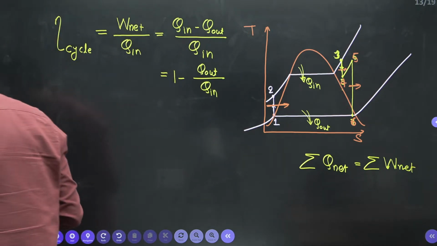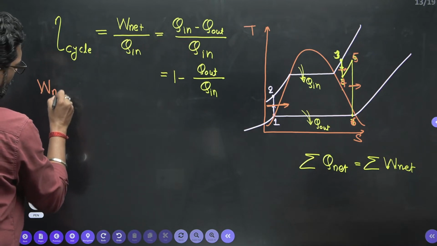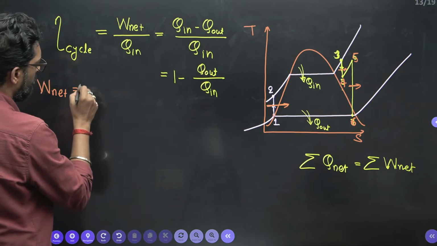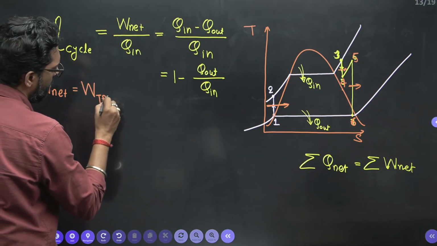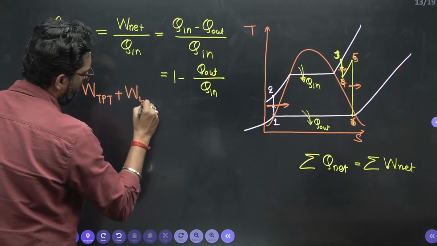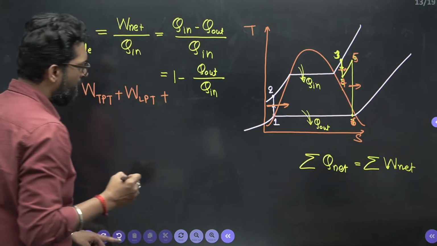Now the efficiency is given. Now W net, beta, what is the W net? Total net work out: W high pressure turbine plus W low pressure turbine minus pump work. It is minus, why?